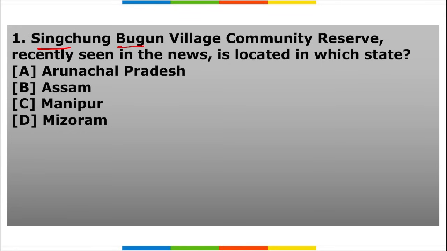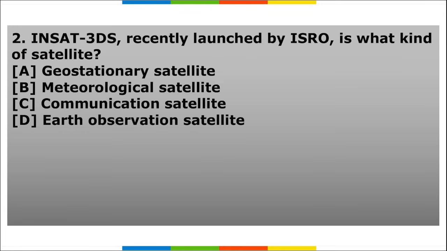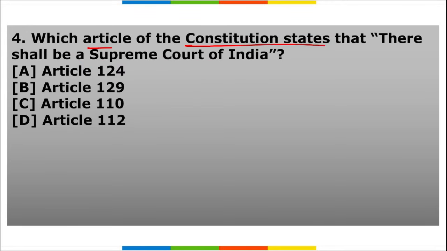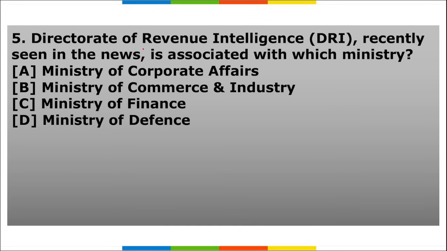Next is our homework section. First, Sichuan Bugan Village Community Reserve recently seen in news is related to which state? Second, INSAT 3DS recently launched by ISRO is what kind of satellite? Third, Dogri folk dance recently seen in news is famous folk dance form of which state or UT? Fourth, which article of the Constitution states that there shall be a Supreme Court of India? Fifth, Directorate of Revenue Intelligence recently seen in the news is associated with which ministry? So these are your 5 homework questions, friends.